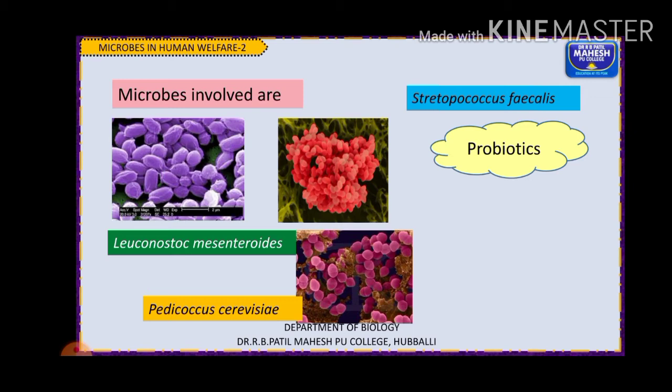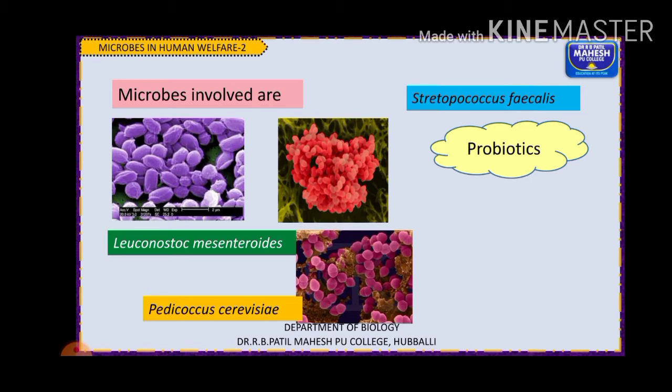Okay, so they are all called probiotics because they can be taken as health drinks, that is to increase the friendly bacteria or friendly gut microorganisms, gut in the sense in the intestine. That is to overcome pathogenic organisms, and they provide useful substances to the body.